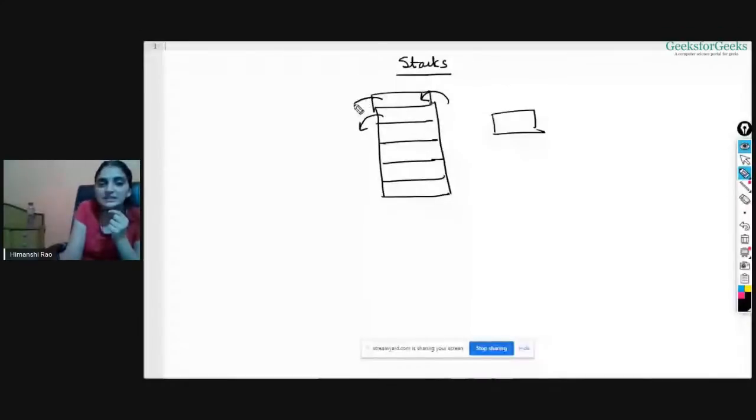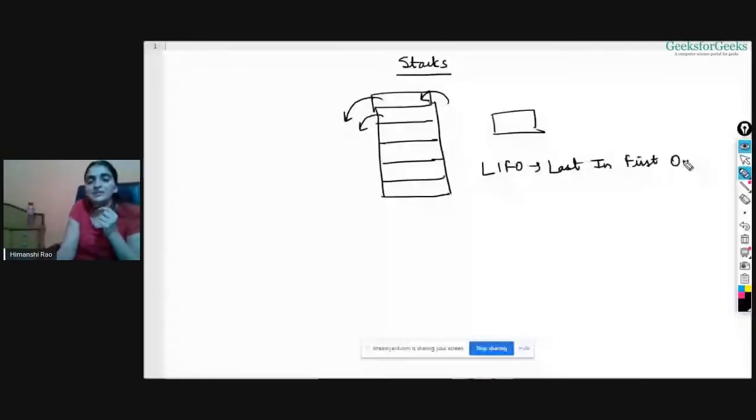Okay, so basically a stack is something from which the last element inserted will be deleted first, and you need to push elements at the top only, right? So it is last in, first out. It follows last in, first out operations, right?